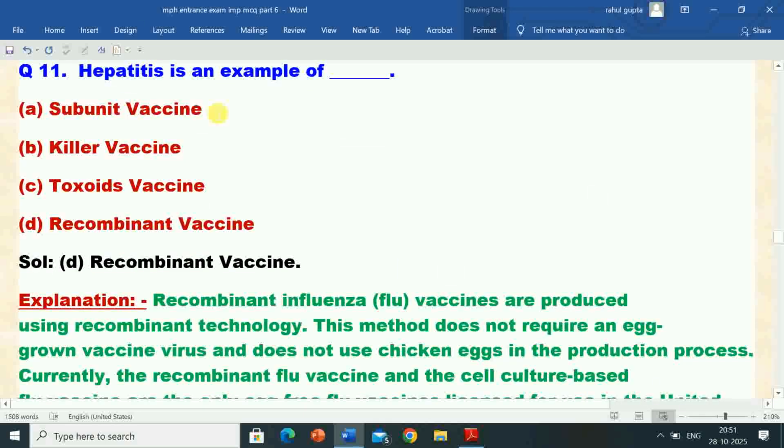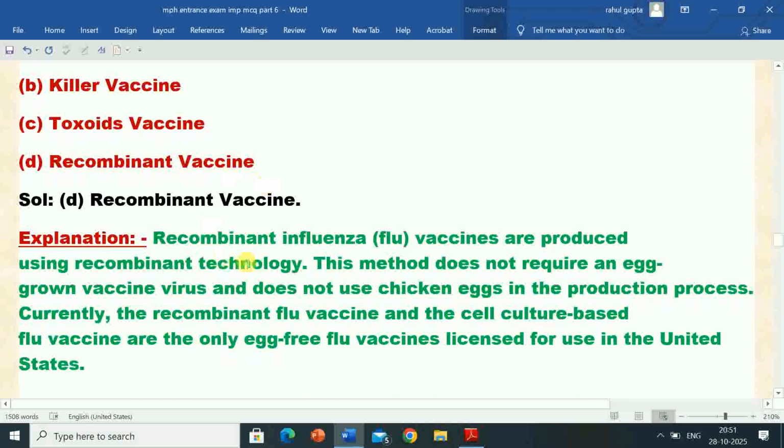Question number 11: Hepatitis is an example of. Options are A. Subunit vaccine, B. Killed vaccine, C. Toxoid vaccine, D. Recombinant vaccine. The correct answer is option D, recombinant vaccine. So hepatitis is an example of a recombinant vaccine.